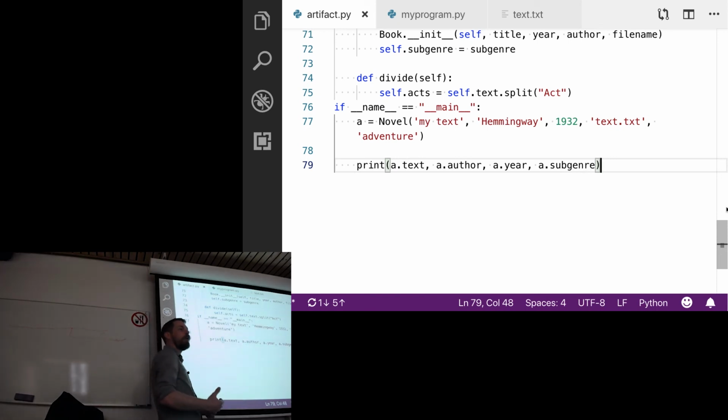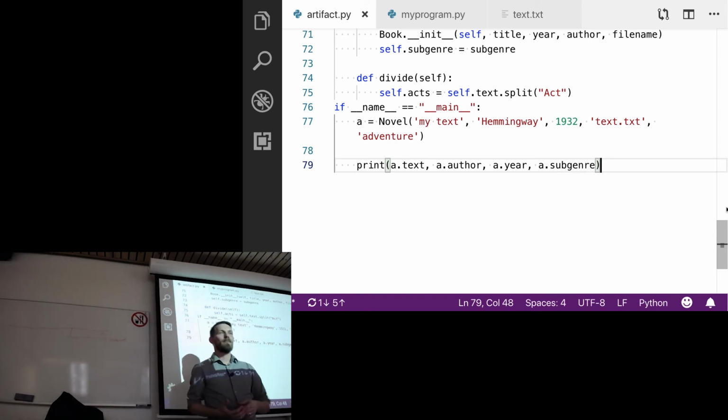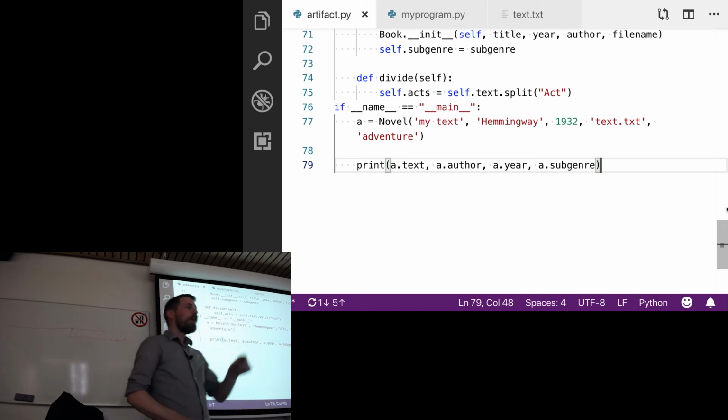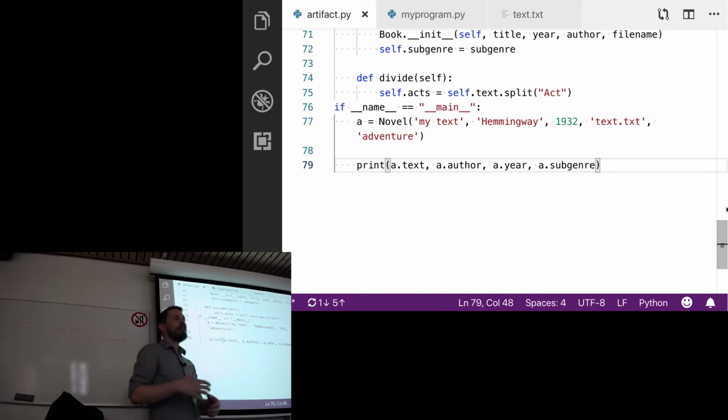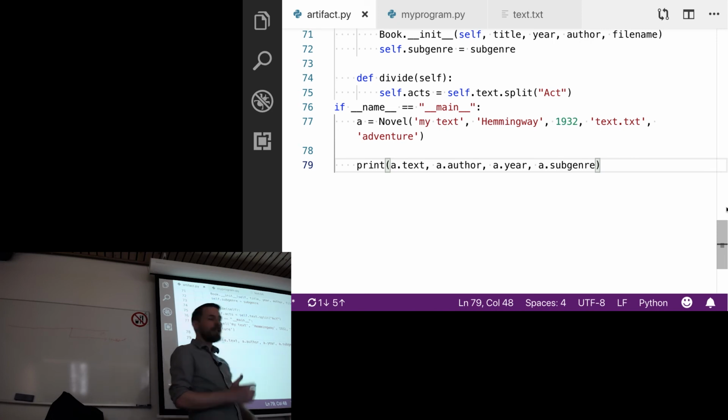That way, we can just import it from wherever we are in our system. And there are a lot of advantages to this. Now, one thing we could do is take this artifact.py and copy it into wherever Python is installed, and then you'd be able to do that, except then if you ever reinstall Python or have some problems with it, it's very easy to lose track of it and delete it.